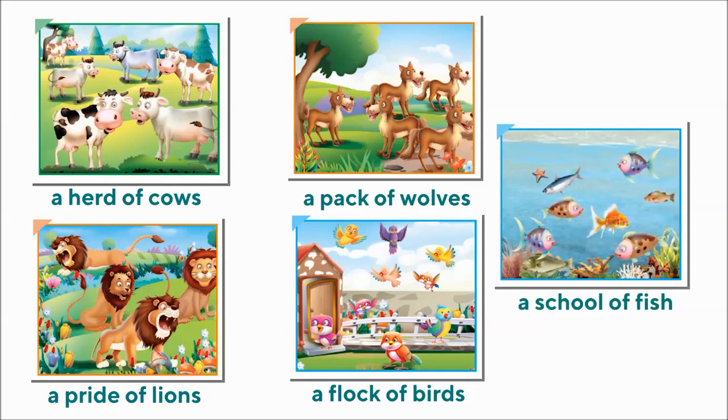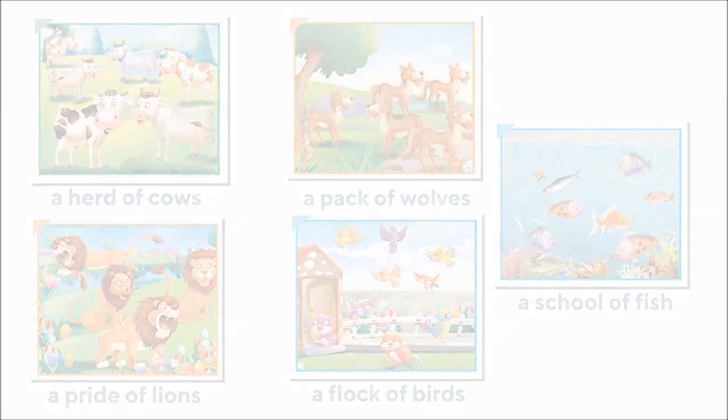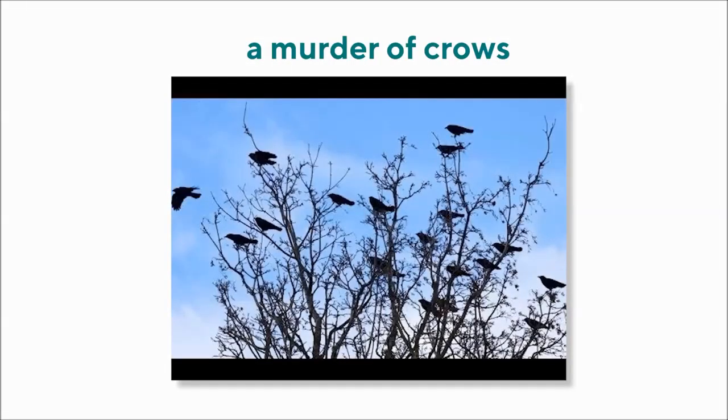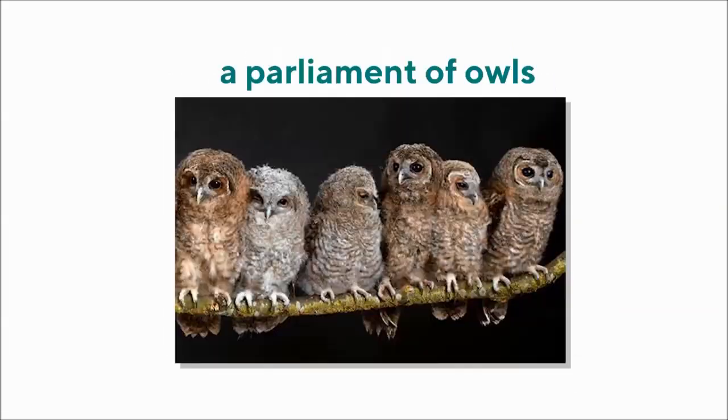Some are even stranger. A group of crows is called a murder of crows. Sounds dangerous. An army of caterpillars, a parliament of owls. You can find more such terms from your additional reading.